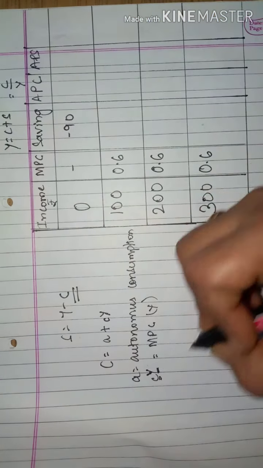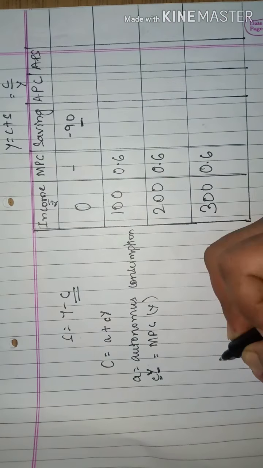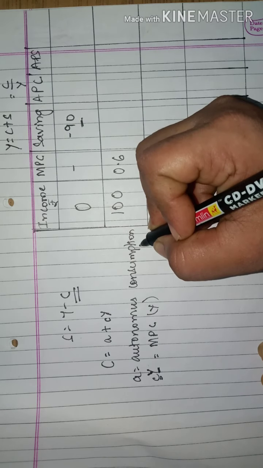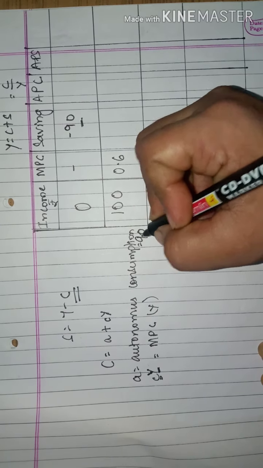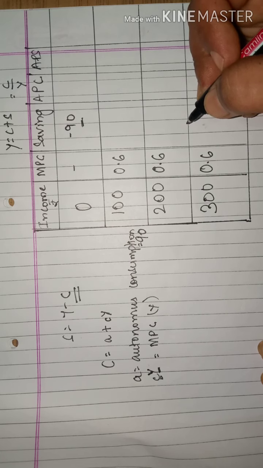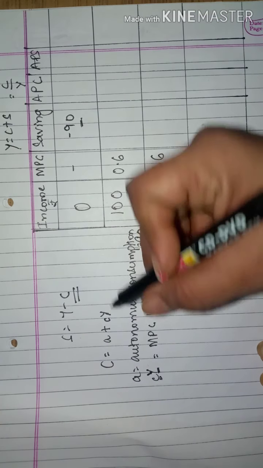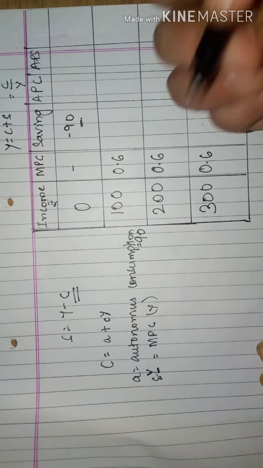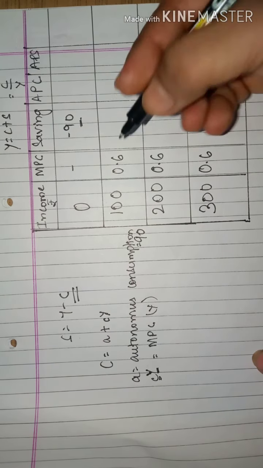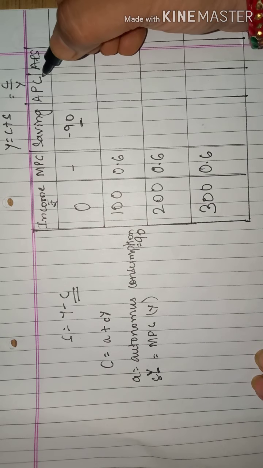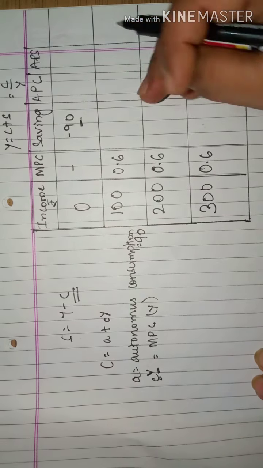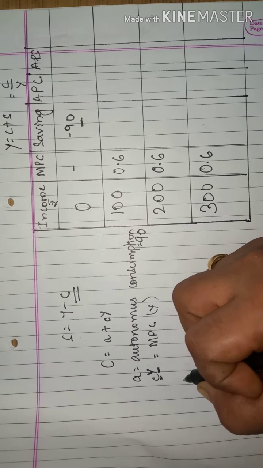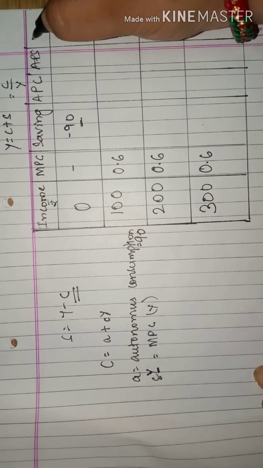So what is my autonomous consumption? My autonomous consumption is 90. I hope I am clear. Fine. Now what is MPC? MPC is already given, 0.6. Now we will calculate the rest of the things as per the income. Suppose I want to calculate my consumption. First I will calculate consumption, then I will calculate my savings. So let me first calculate my consumption here.